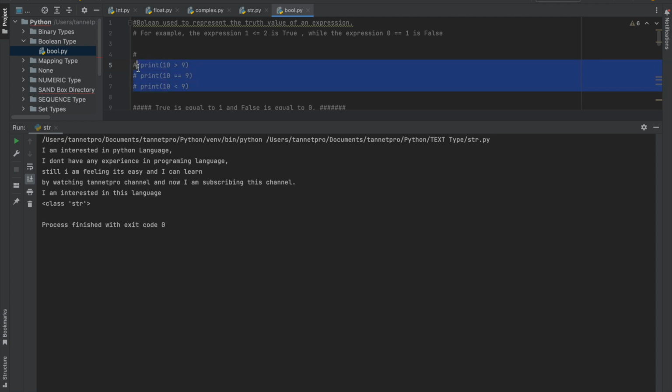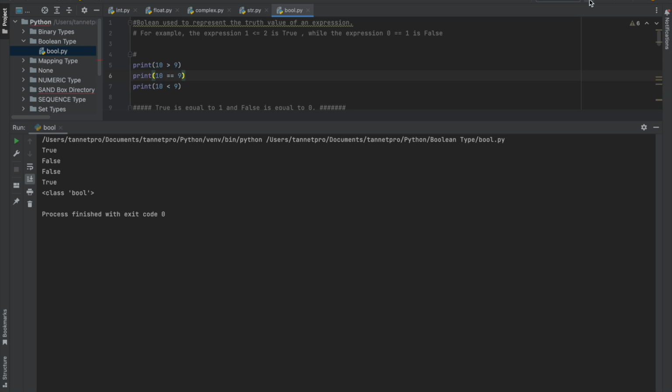So let me run this program and show you in boolean. What I wrote in this program is print 10 is greater than 9. In the second line I put 10 equals 9, and print 9 is greater than 10. So what is going to happen? Hope it is very simple.